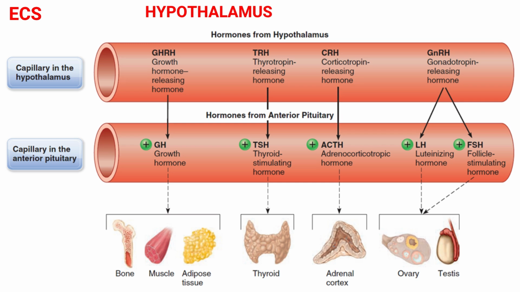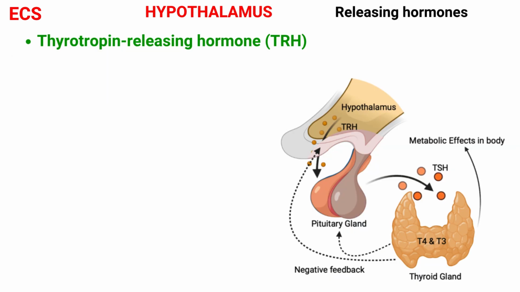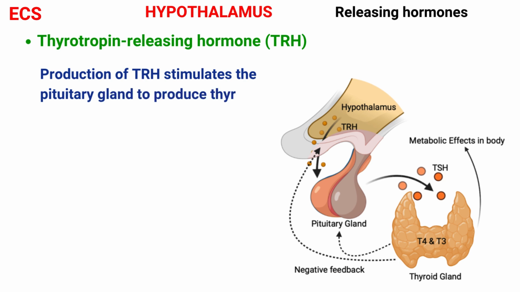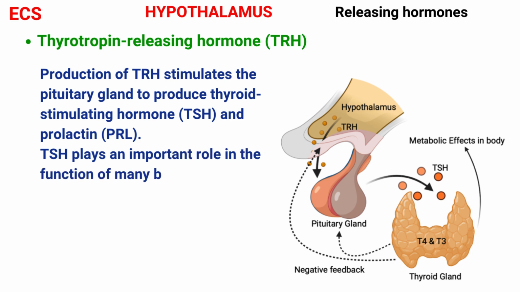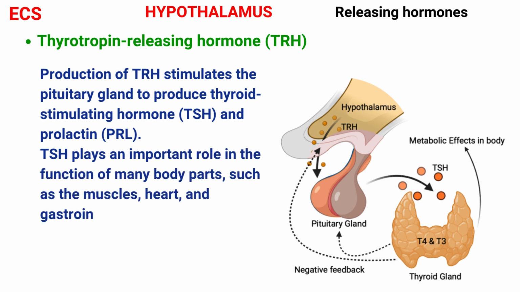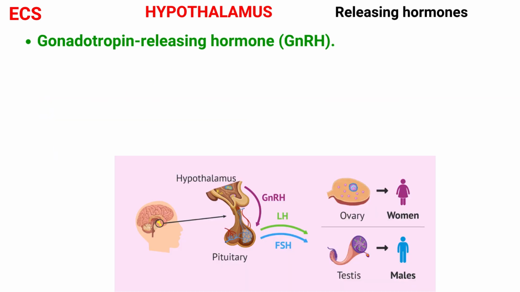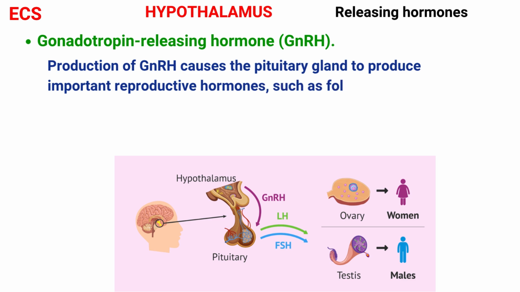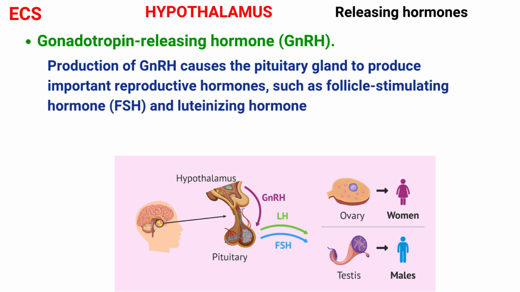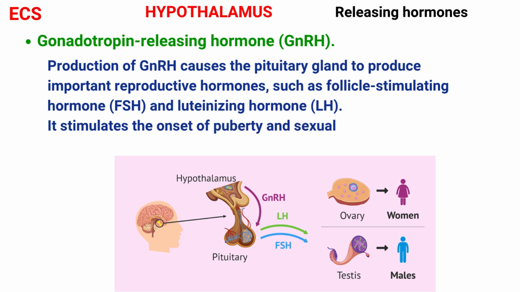Now we will see what the releasing hormones are, or what hormones are produced in the anterior region of the hypothalamus. First one is thyrotropin releasing hormone. The production of thyrotropin releasing hormone stimulates the pituitary gland to produce thyroid stimulating hormone and prolactin. Thyroid stimulating hormone plays an important role in the function of many body parts such as the muscles, heart, and gastrointestinal tract. Next is gonadotropin releasing hormone. Production of gonadotropin releasing hormone causes the pituitary gland to produce important reproductive hormones such as follicle stimulating hormone and luteinizing hormone. It stimulates the onset of puberty and sexual development in both males and females.